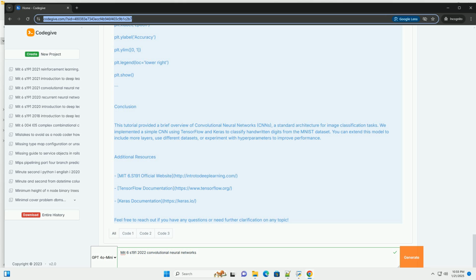Conclusion. This tutorial provided a brief overview of convolutional neural networks, CNNs, a standard architecture for image classification tasks. We implemented a simple CNN using TensorFlow and Keras to classify handwritten digits from the MNIST dataset. You can extend this model to include more layers, use different datasets, or experiment with hyperparameters to improve performance.